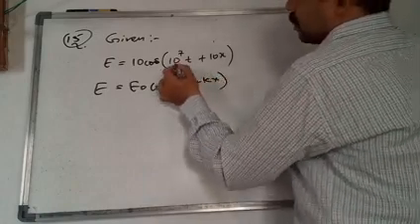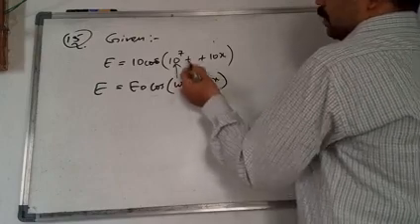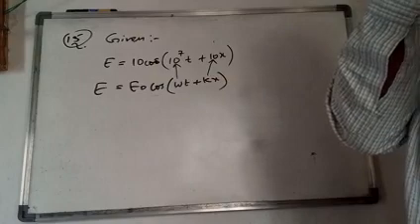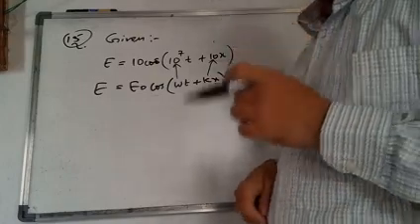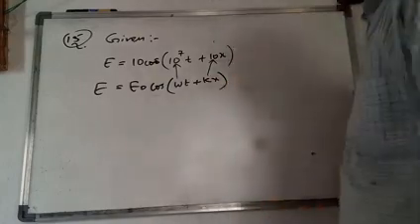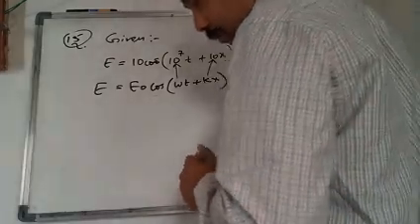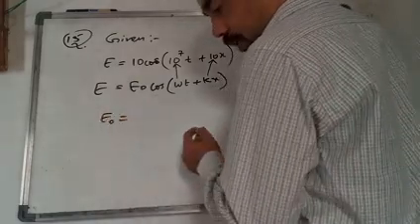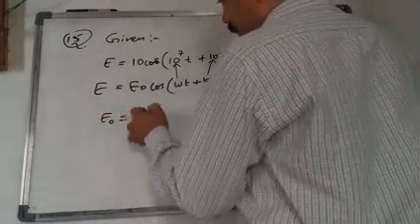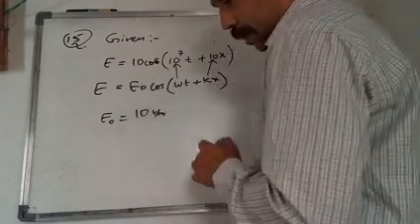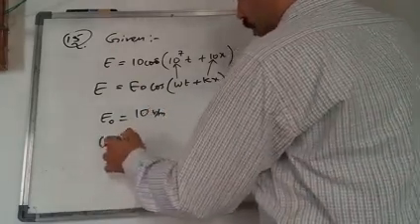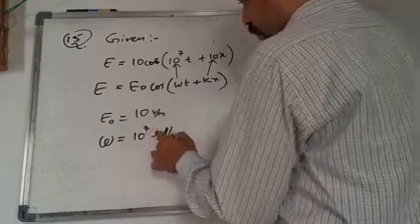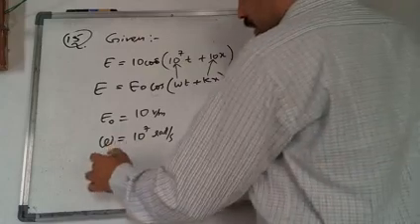Omega, you have to compare, this one value is 10 power 7. For t, and k you have to compare with the 10. Okay, so like that we have to go with the equation, like that we have to convert the values. So if you compare, amplitude E naught is equal to how much we can get? We will get 10 volt per meter. This is the amplitude, and omega is equal to how much you will get? 10 power 7 radians per second, the unit of omega.